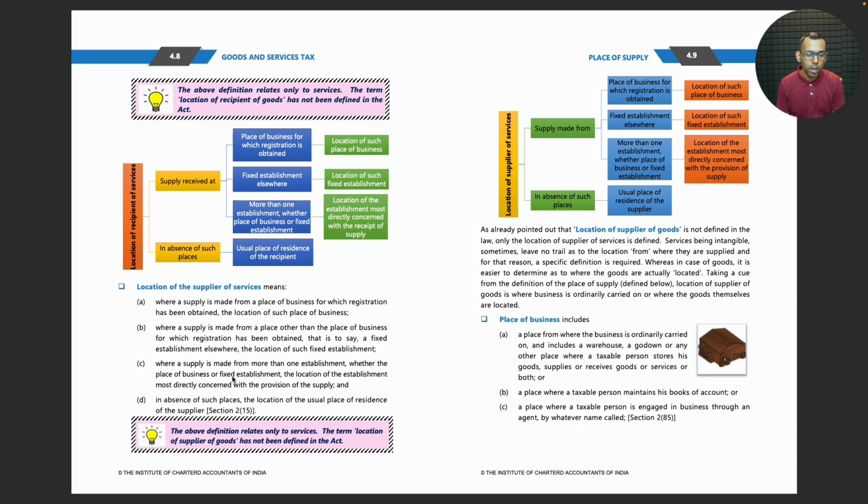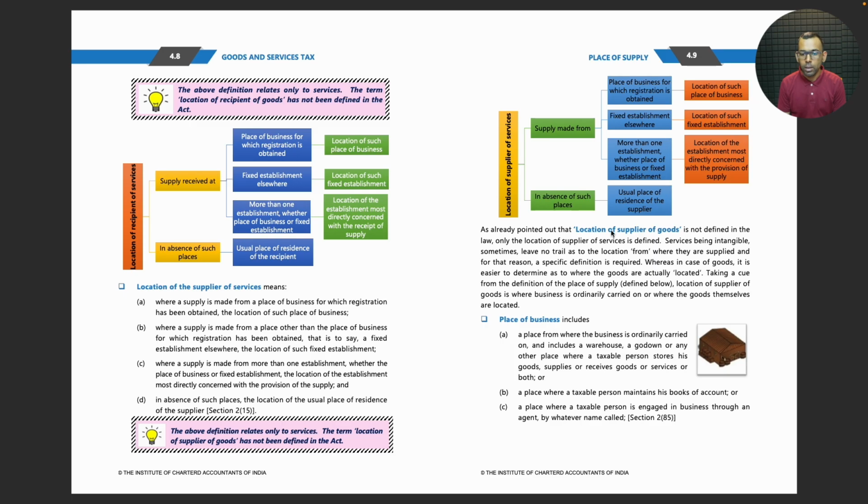Where a supply is made from more than one establishment, whether the place of business or fixed establishment, the location of the establishment most directly concerned with the provision of supply, and in absence of such places, the location of the usual place of residence of the supplier. Section 2, Clause 15. The above definition relates only to services. The term location of supplier of goods has not been defined in the Act.